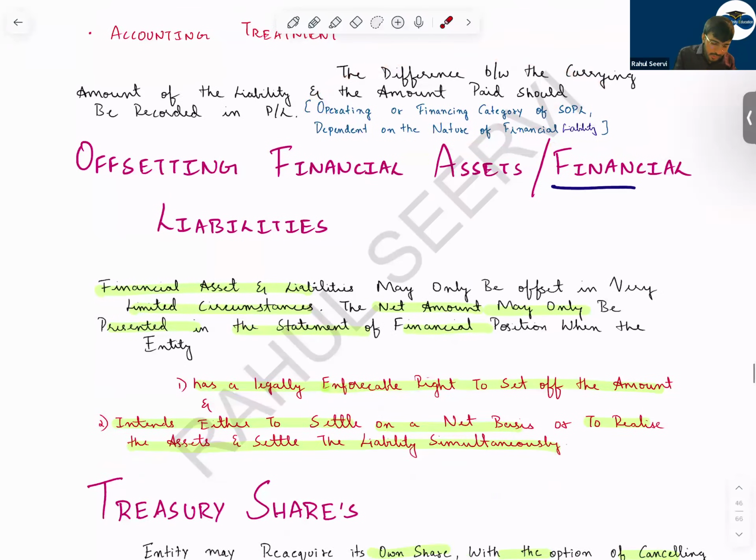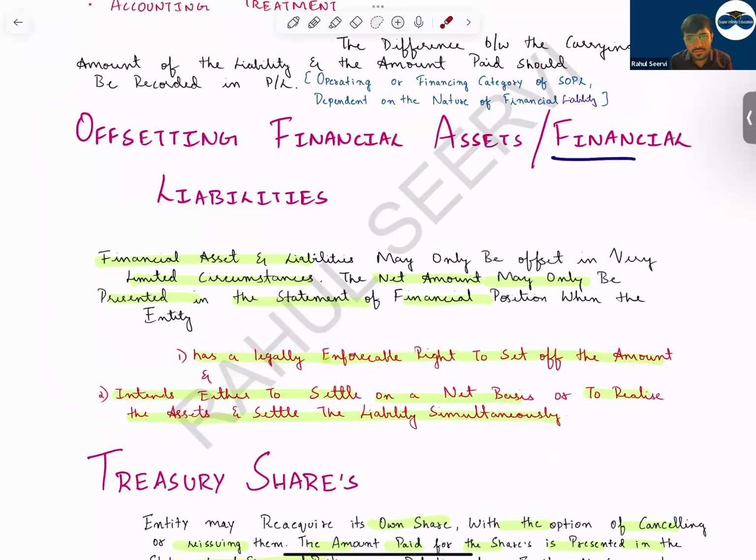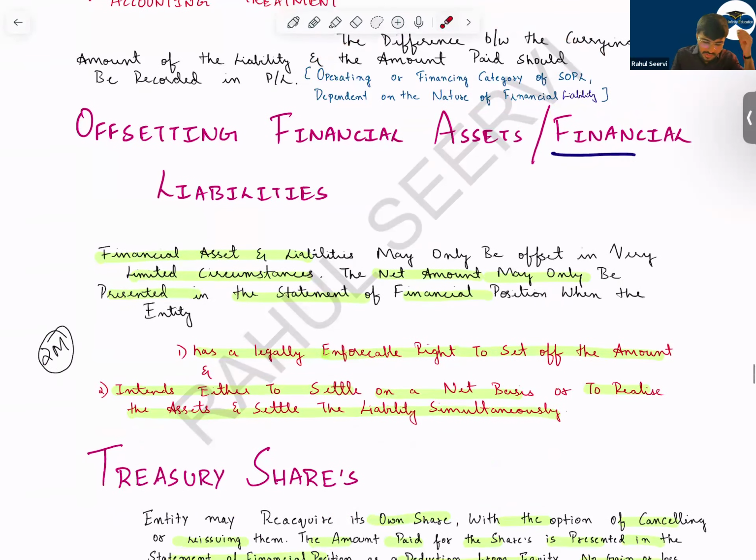Now coming to the frequent topic which is repeated in your SBR: offsetting of financial assets and liabilities. Very important. Whenever you get a question regarding offsetting, please write this down and you'll get 2 marks. In most cases I've seen, if you write these technical words, you will get 2 marks straightforward. So see here now, financial assets and liabilities may only be offset in very limited circumstances.